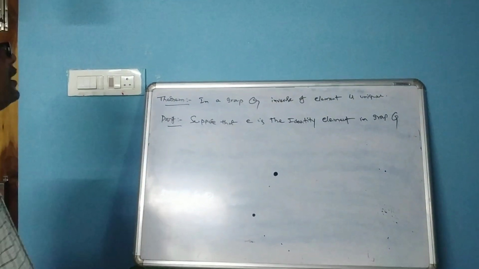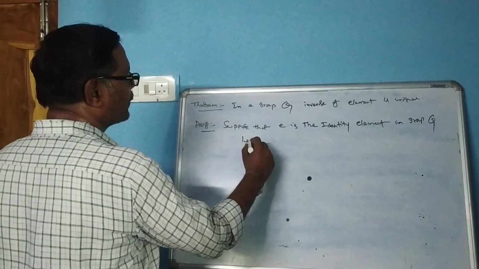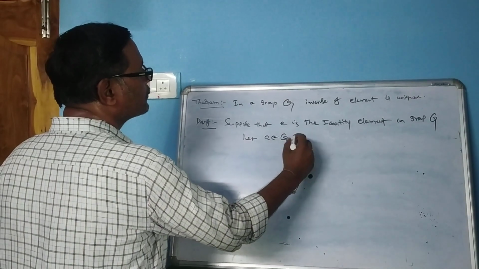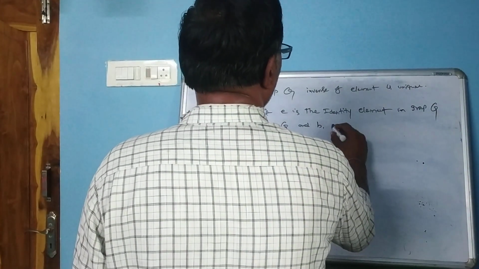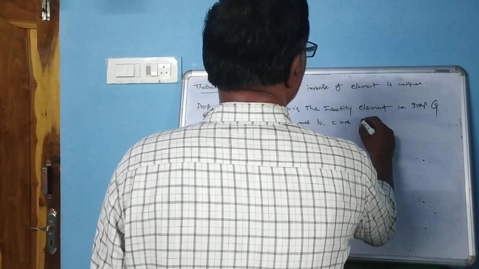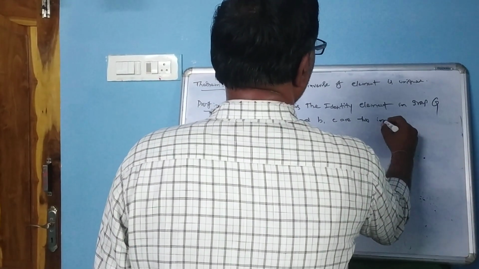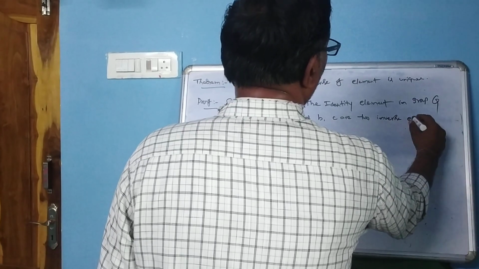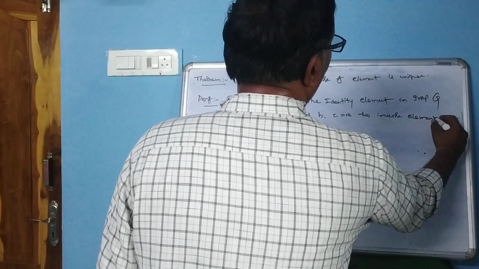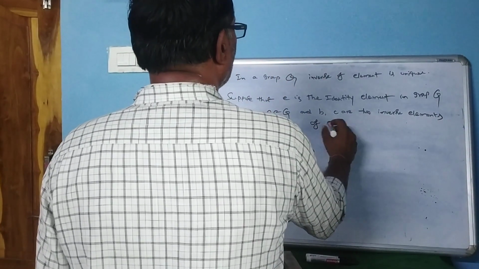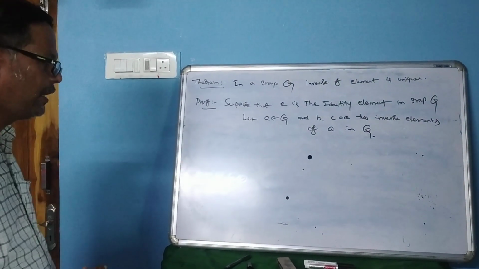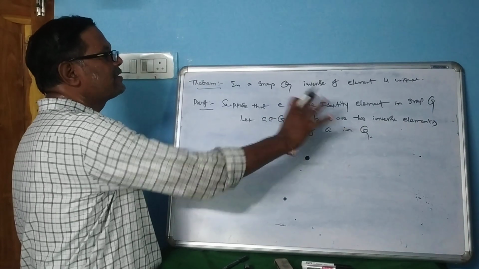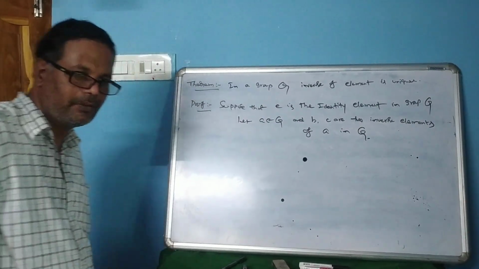Let a belong to G and b, c be two inverse elements of a in G. I want to prove that b = c.